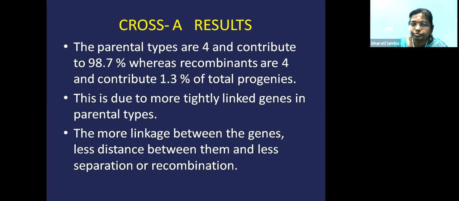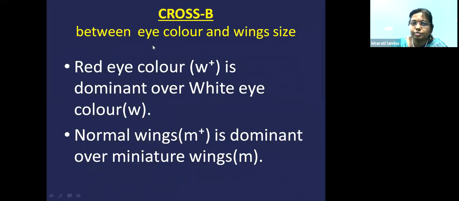Okay. If you see the cross B between the eye color and the wing size, if you take the eye color, it is the same as before. Red eye color is dominant over white eye color. It is represented by small w plus, and small w for the white. Normal wings is dominant over miniature wings. This is also called vestigial wings. It is represented by small m for miniature wing, and for the normal wings, it is represented by small m plus.